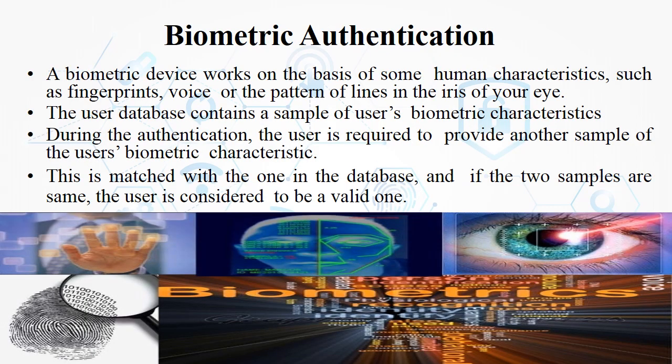Here we have the working of the biometric authentication. First, a biometric device works on the basis of some human characteristics such as fingerprints, voice, or the pattern lines in the iris of your eye. The user database contains a sample of the user's biometric characteristics. During the authentication, the user is required to provide another sample. This is matched with the one that is in the database, and if the two samples are same, the user is considered to be a valid one.